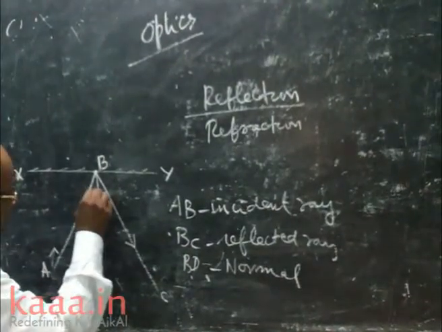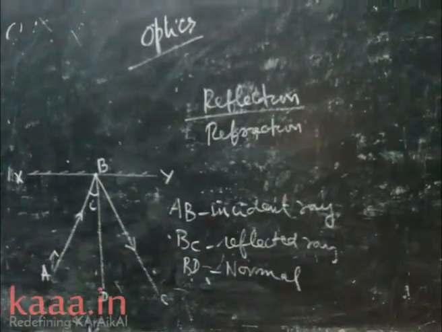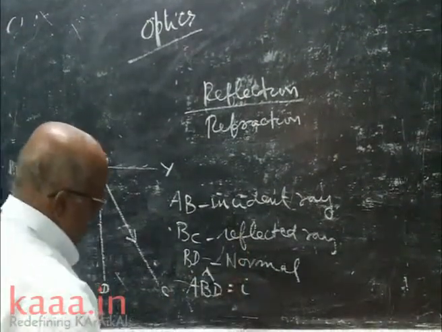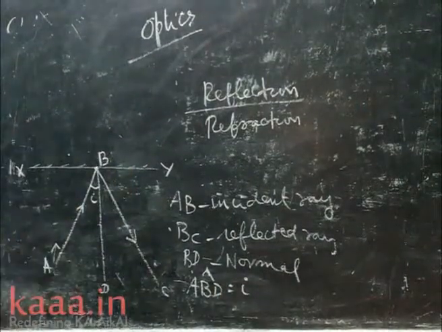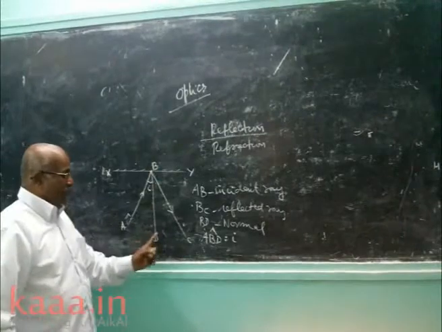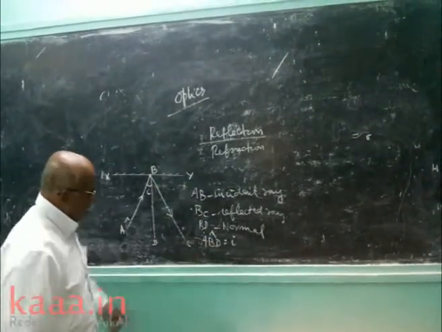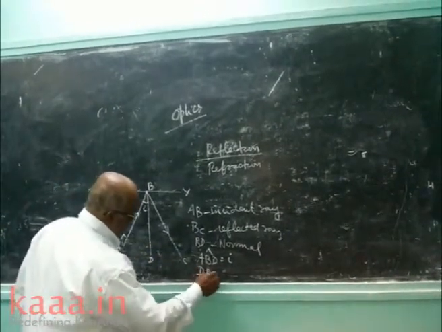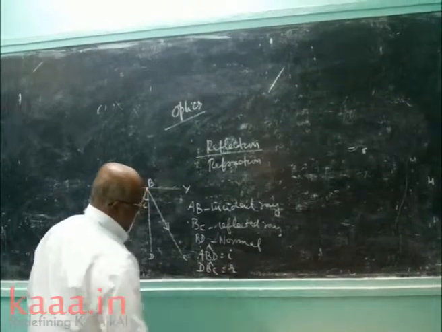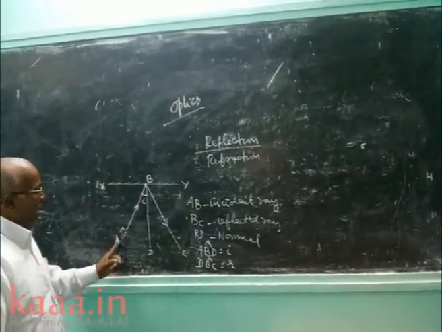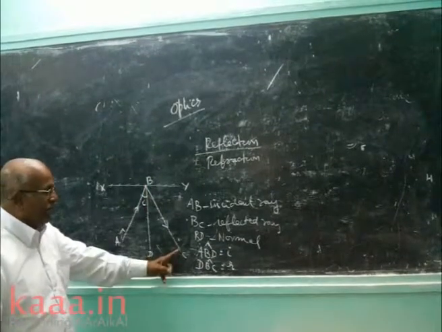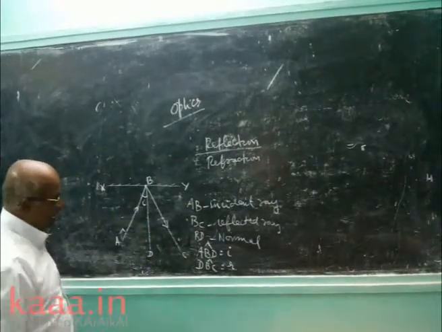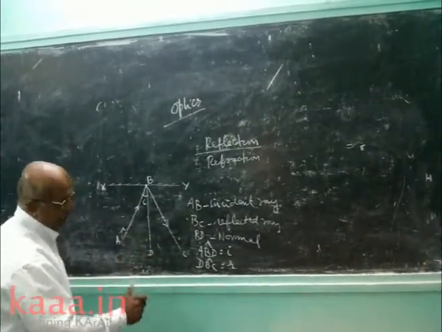Now you measure the angle. Angle ABD is called the angle of incidence, I. What is the angle of incidence? The angle between the incident ray and the perpendicular is called the angle of incidence. And the angle between the perpendicular and the reflected ray, DBC, is called R. You can understand very well: AB is the incident ray, BC is the reflected ray, and BD is the normal. ABD is the angle of incidence I, DBC is the angle of reflection R.